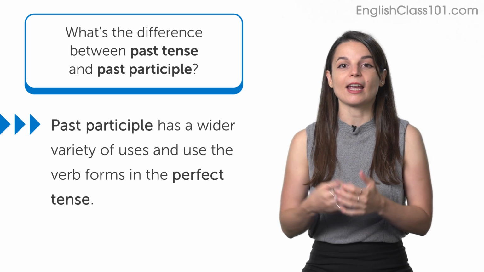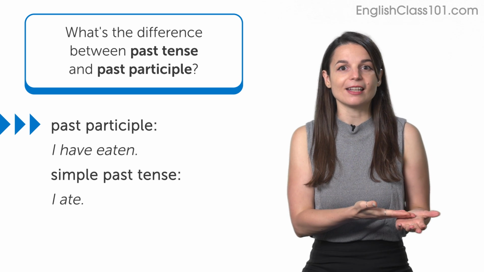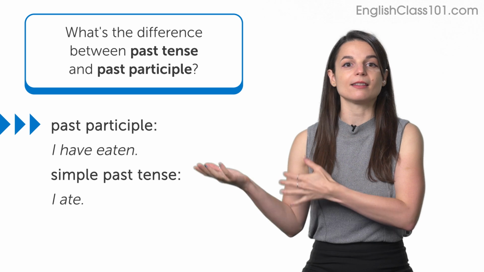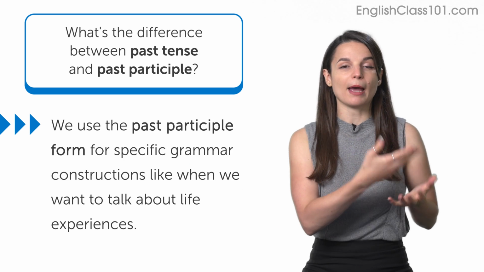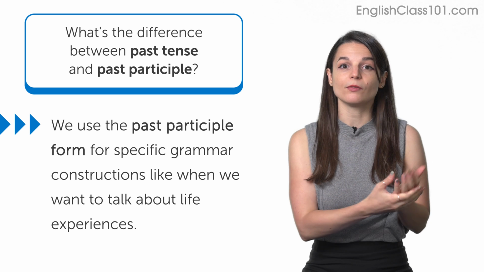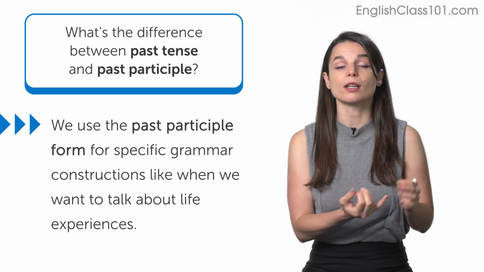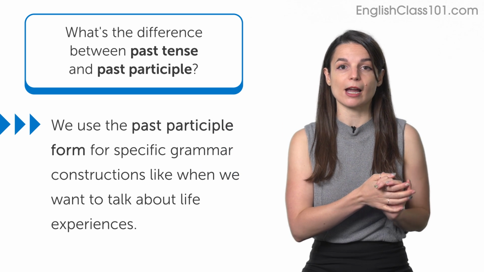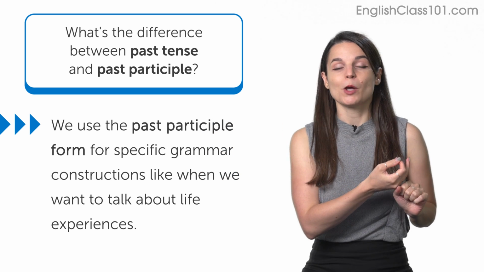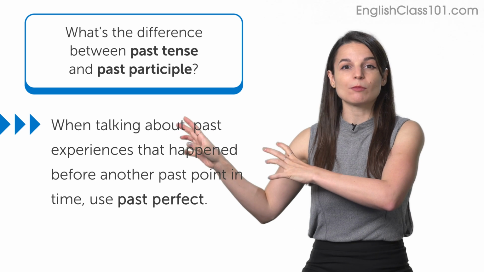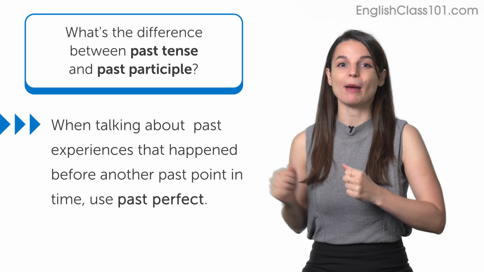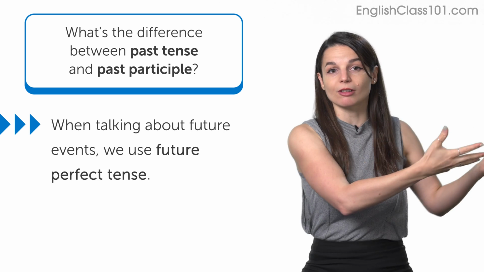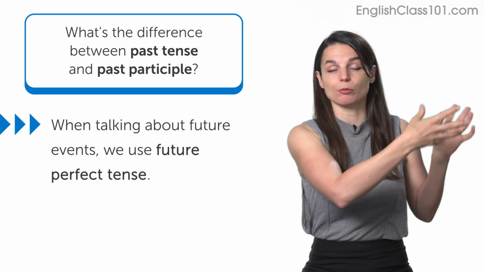In an expression like, I have eaten, eaten is the past participle form of the verb eat. In simple past tense, it's ate. So we use this past participle form in specific grammar constructions, like when we want to talk about life experience, just generally, not at a specific point in time. That's with present perfect tense. When we want to talk about past experiences that happened before another past point in time, with past perfect. And when we want to talk about future things that are going to happen at a certain point in time,